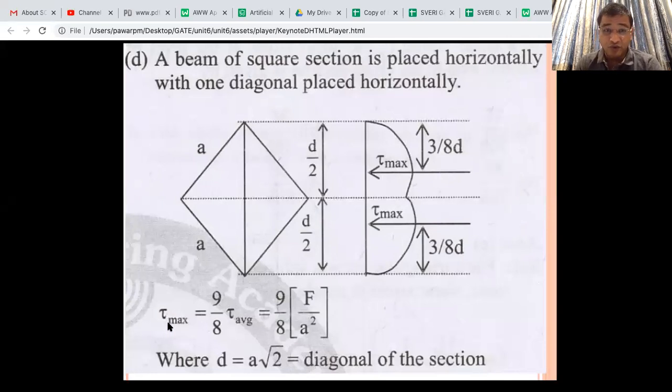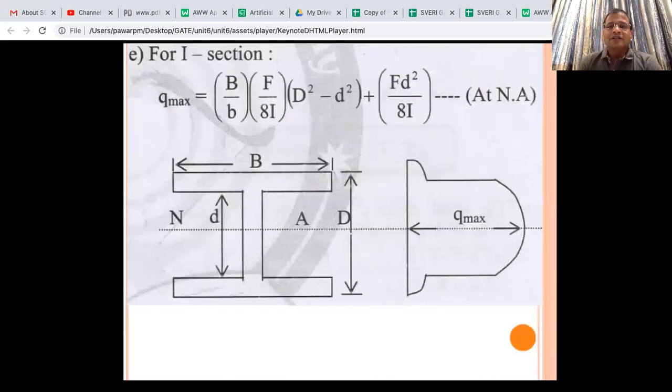For the rhombus shape, tau max will be 9 by 8 of F by a square, and you know a is this, so you can get it directly. And this tau max will be at two different locations, from the top and from the bottom, at 3 by 8 of the d.